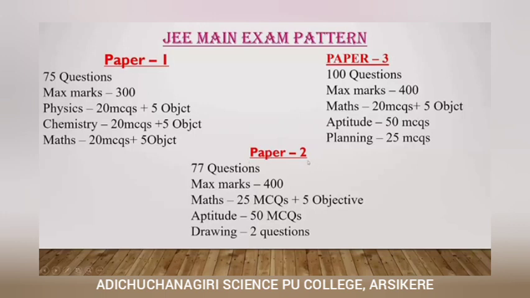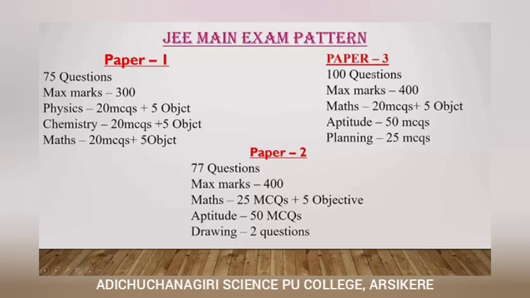Coming to paper 2, there are totally 77 questions, which carry 400 marks. And here there are 3 parts: mathematics, aptitude and drawing. In mathematics you will get 25 multiple choice questions and 5 objective questions. In aptitude you will get 50 multiple choice questions, and in drawing you will get 2 questions. So totally 77 questions, 400 marks.